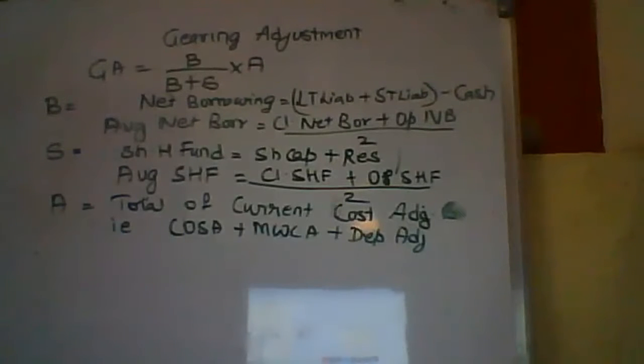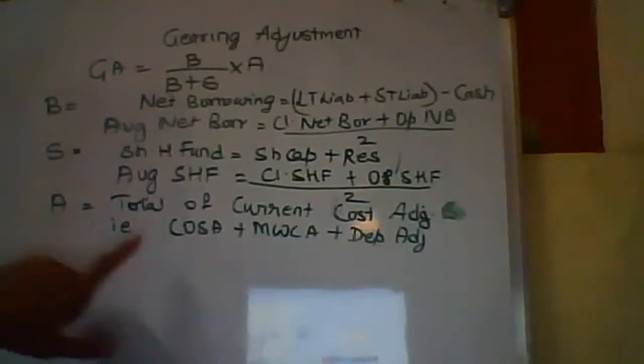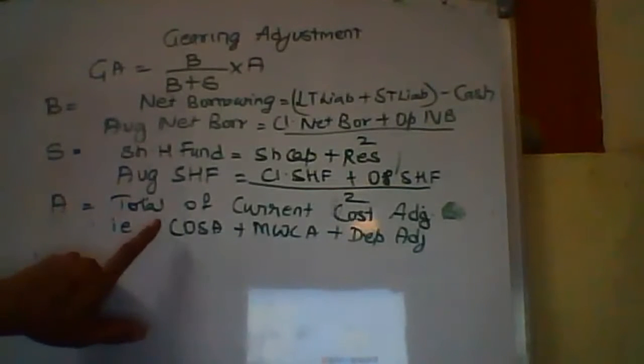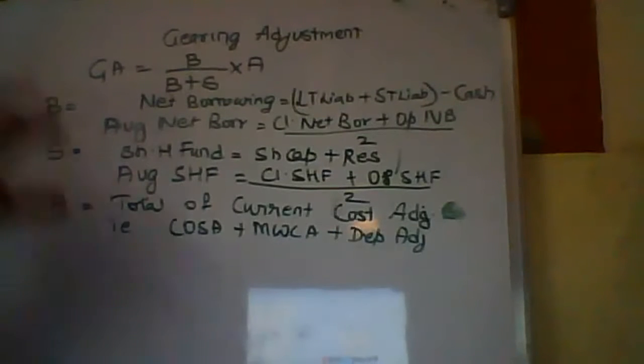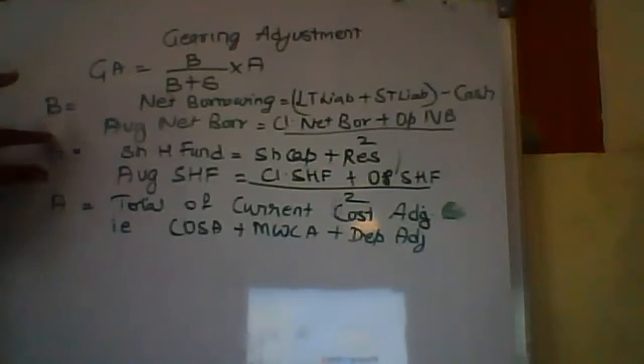Now, what does this say? It says, if these are my total adjustments for all my liabilities put together, how much is the proportionate amount only for my borrowings? Imagine my adjustments are 10 rupees, my shareholders' fund is 80 rupees and borrowings are 20 rupees. 20 plus 80, 100.